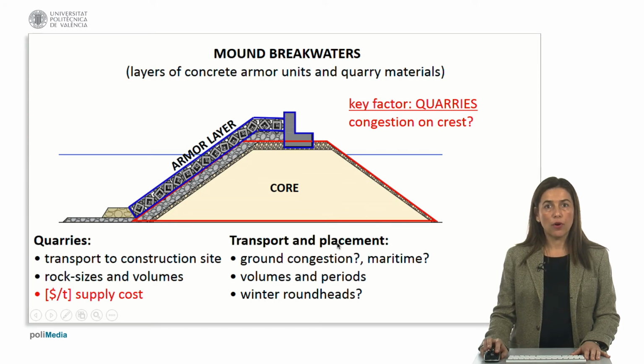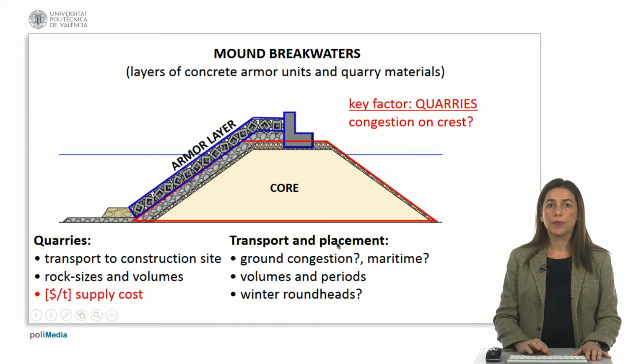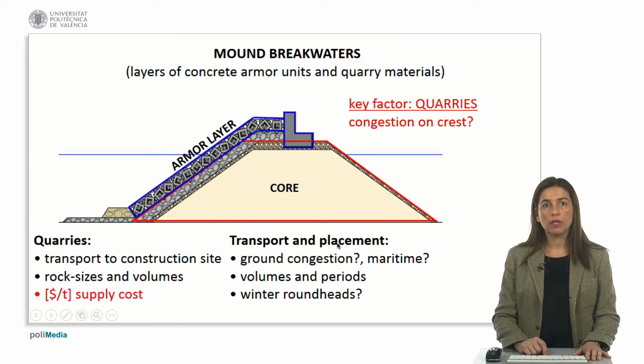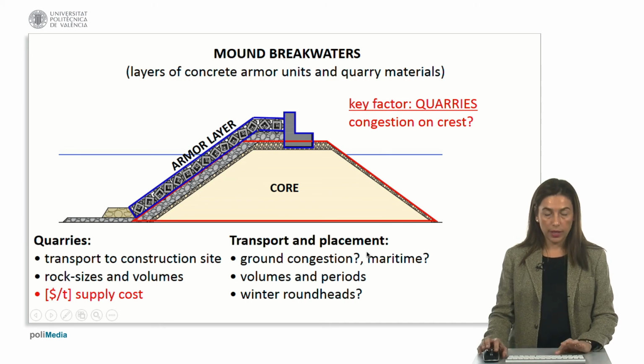The unit price of rock, dollars per ton, usually has a major impact on the final cost of the breakwater. Depending on the breakwater size, volumes, construction periods, congestion problems, and wave climate, it may be necessary to use barges for maritime transportation and to build up temporary winter groundheads.